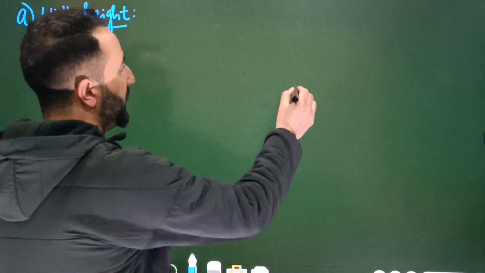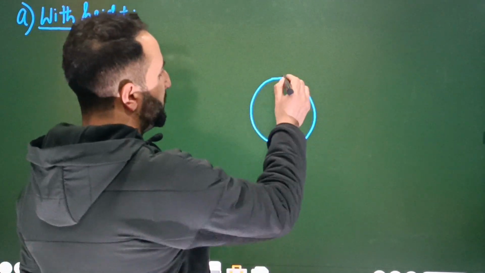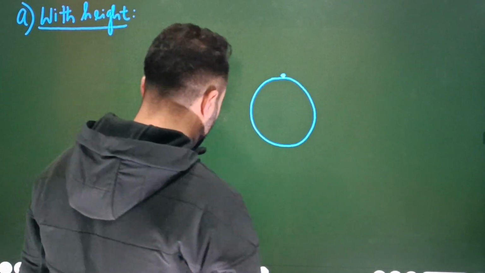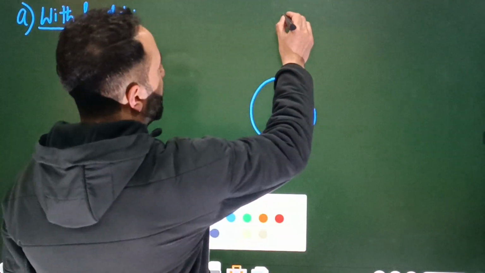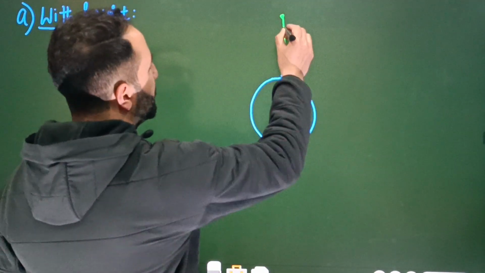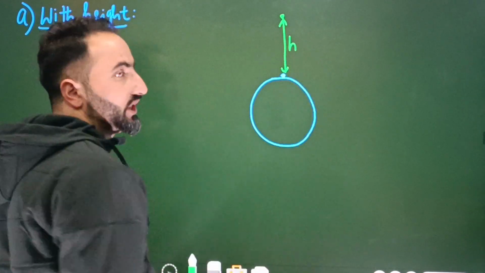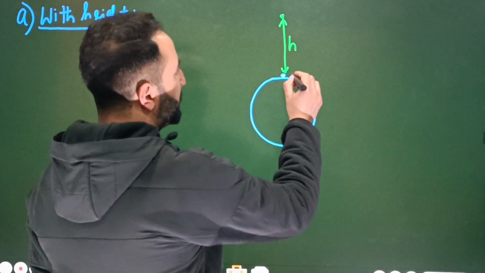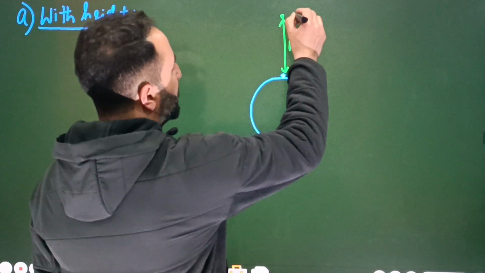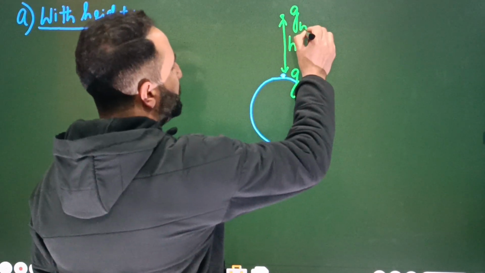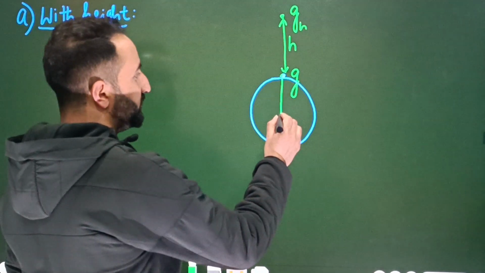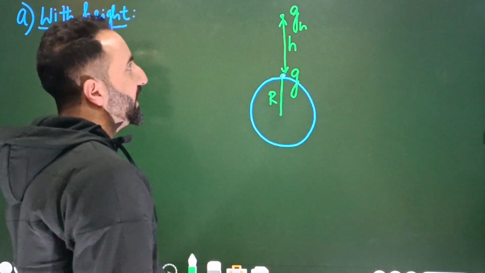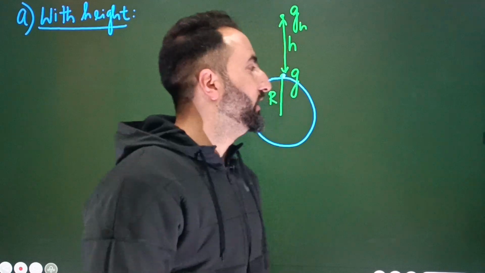So simply, for example, here we have this is earth. This is the acceleration due to gravity on the surface of earth, and this is at some height. So this here is equal to h. ठीक है बेटा? So the value of acceleration due to gravity here is g, and the value of acceleration due to gravity here at this very point is g subscript h. Subscript h implies acceleration due to gravity at a height of h from the surface of earth. All right? Okay. यहाँ ध्यान दीजिए बेटा.